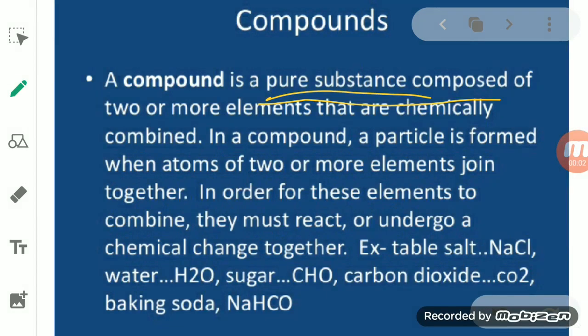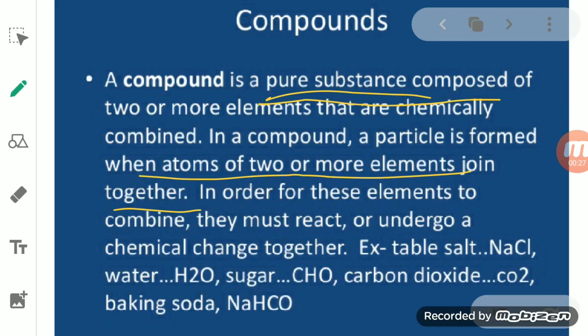In a compound, when atoms of two or more elements join together, they combine in a fixed proportion by mass. This is very important: they always combine in a fixed proportion by mass.